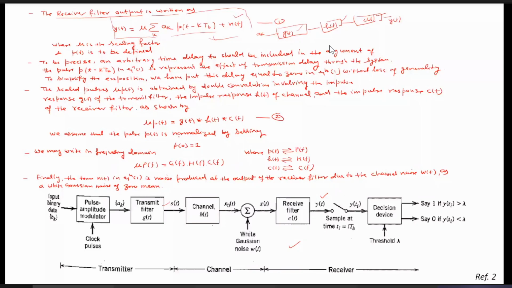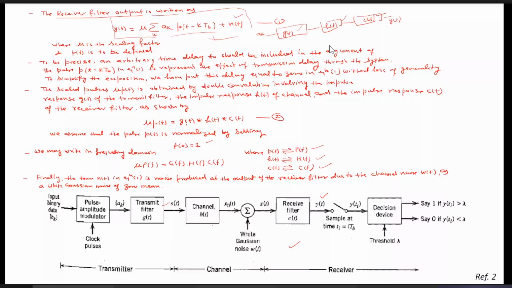Now, the same things are written over here. The Fourier transform of p(t) is P(f), of h(t) is H(f), of c(t) is C(f), and then mu P(f). What will be mu P(f)? We know that convolution in the time domain becomes product in the frequency domain.